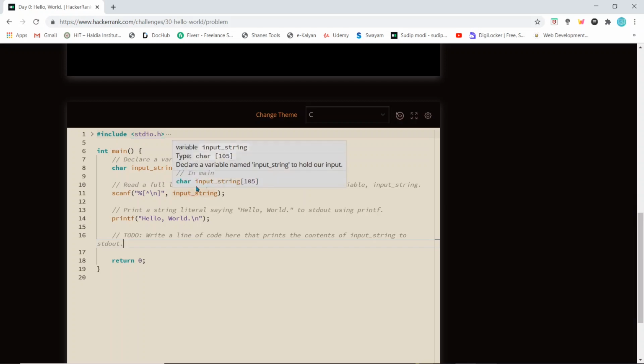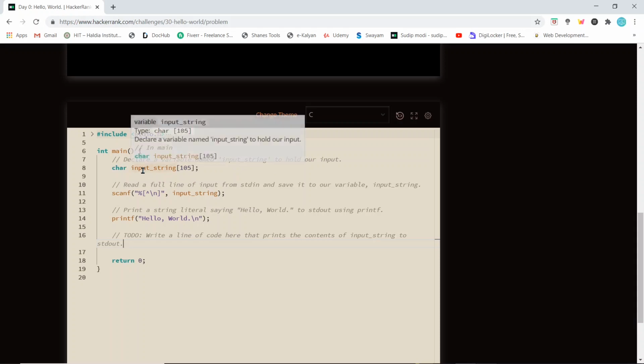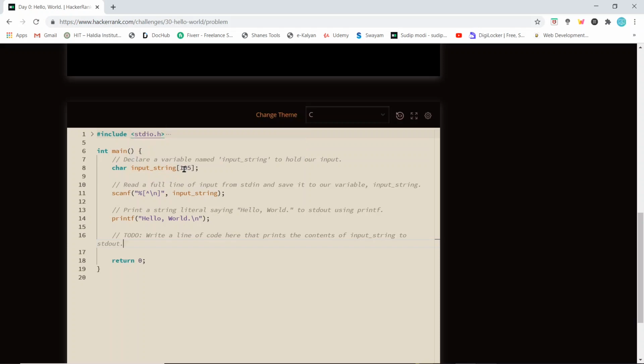So: declare a variable named input_string to hold your input. Very simple. This is a variable, we'll declare it, and we'll be storing our input here. So we are declaring a char type array named input_string whose size is 105 boxes, and we'll end this line with a semicolon. We end every line with a semicolon in C.